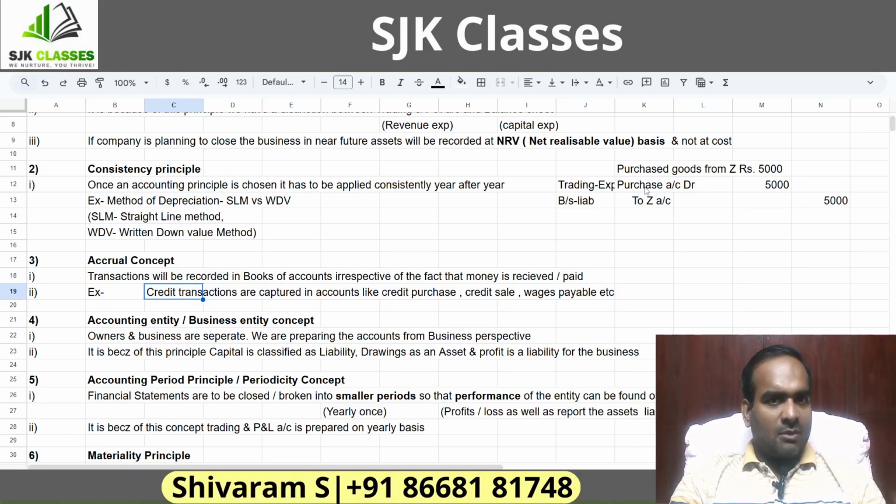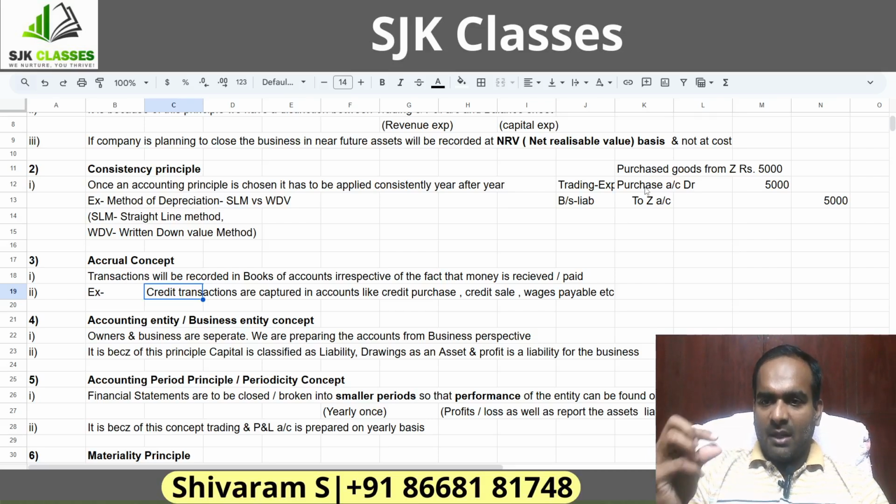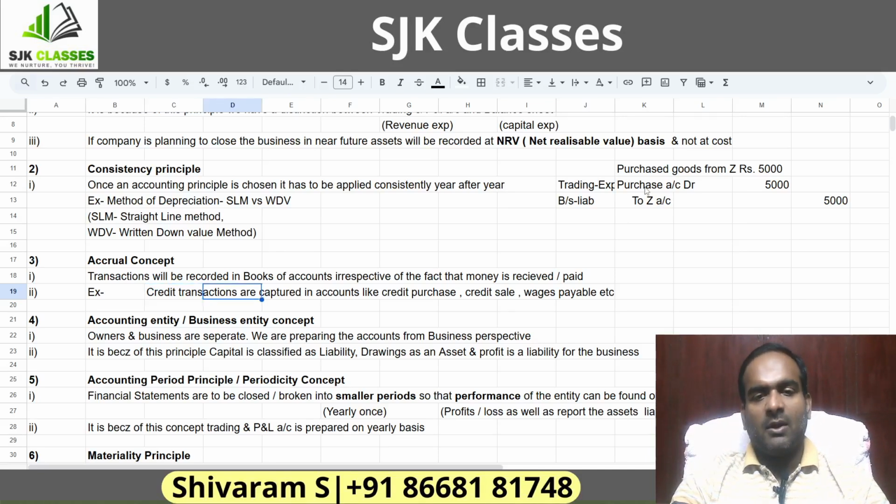If this principle is not there, what will happen? Only when the cash is paid, the firm will start recording the expenditure and income. So that won't work out. Once the transaction has accrued, you have to communicate that we have purchased the goods, but the amount is not yet paid. That point has to be communicated to the users. So we have this accrual concept.